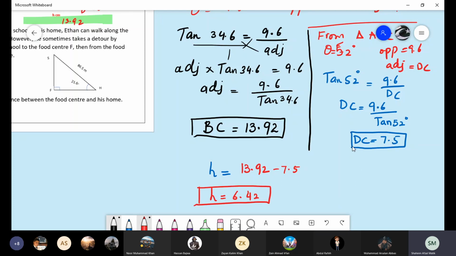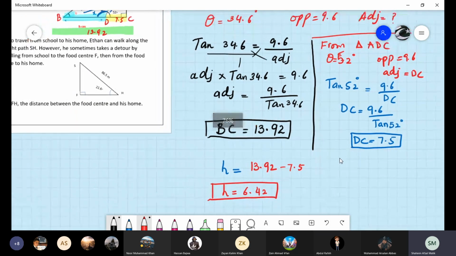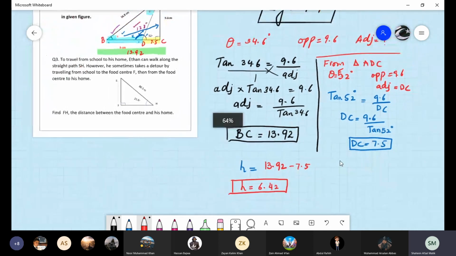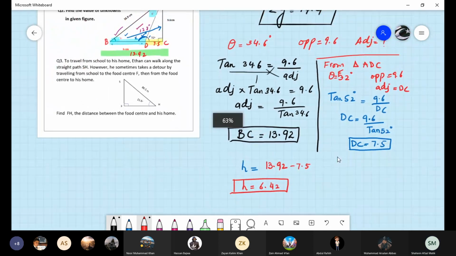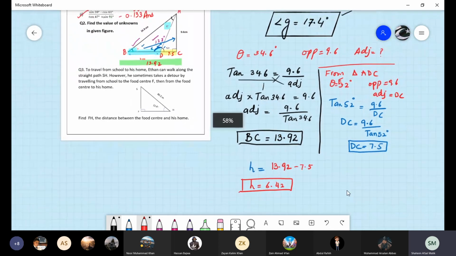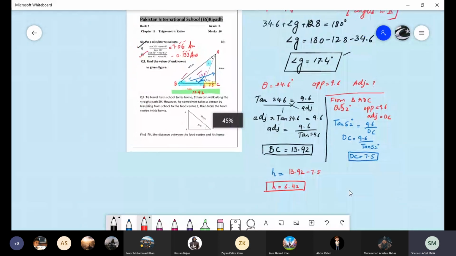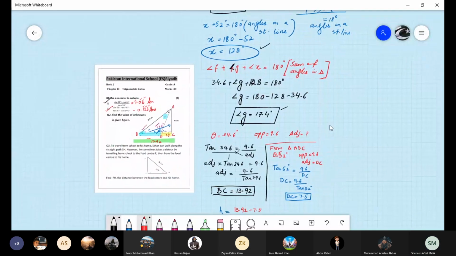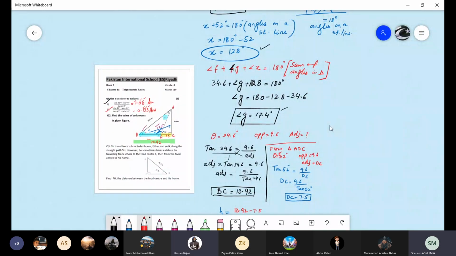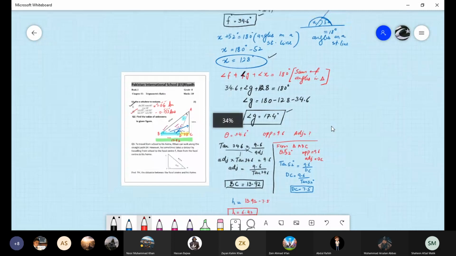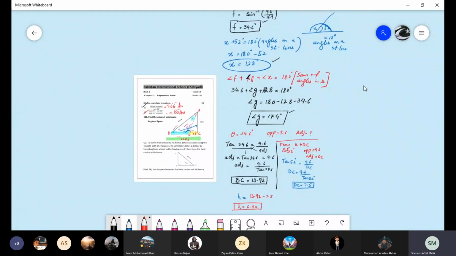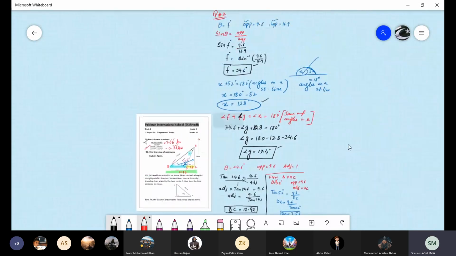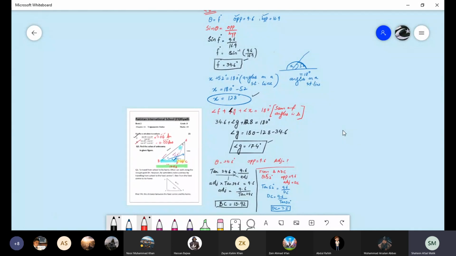Now look at the whole question and verify it with your answer and tell me where you went wrong. There are so many steps in this question. That's why I gave this question 5 marks. Can you see the overall? H 6.41 is also okay. 6.41 or 6.42, both are okay. This was the whole question. Now compare your answer with it.